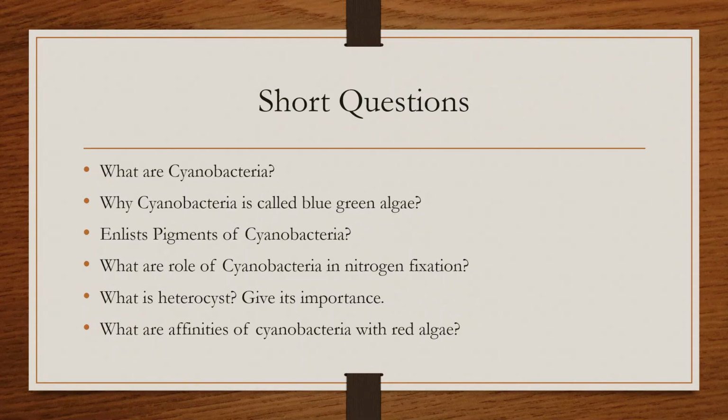It is in the case of its mucilaginous sheath, which is made up of galactose. That's why they are similar, both cyanobacteria, blue green algae, as well as red algae. The other one is the dominance of the phycobilin pigments, phycocyanin and phycoerythrin, which are present in the red algae as well as in the blue green algae. The other one is the reserve material: cyanophytes have cyanophycean starch, which is similar to the floridean starch present in the red algae. So in this way you can give 2 or 3 similarities, or affinities, with the red algae.